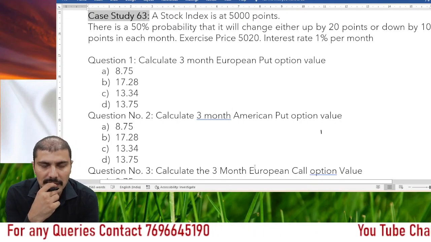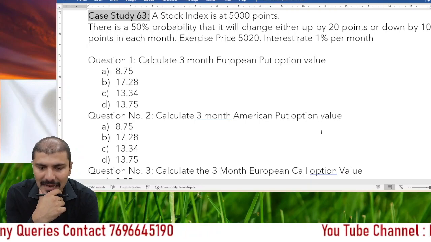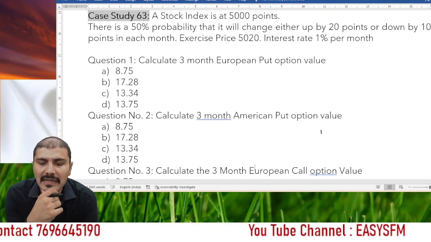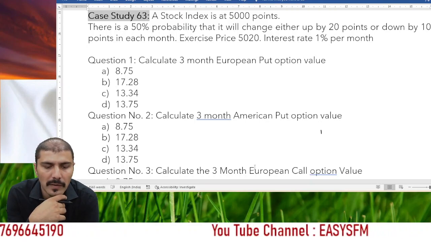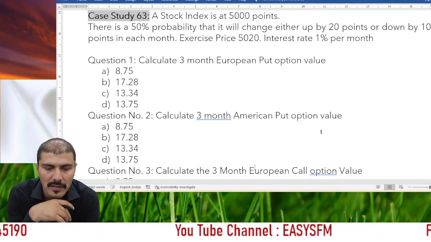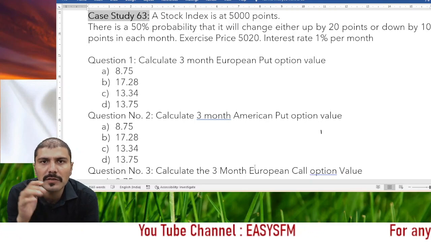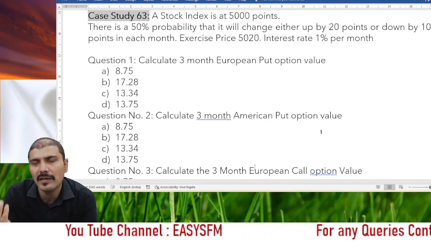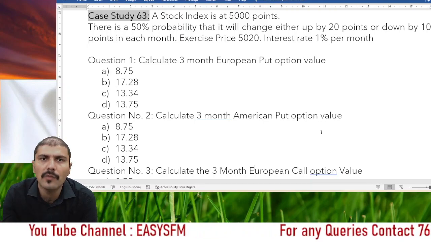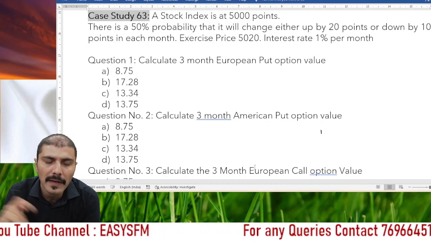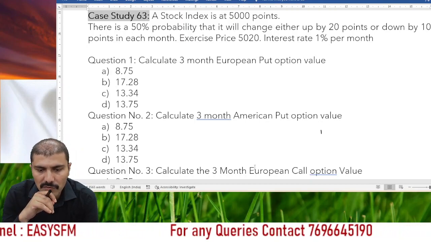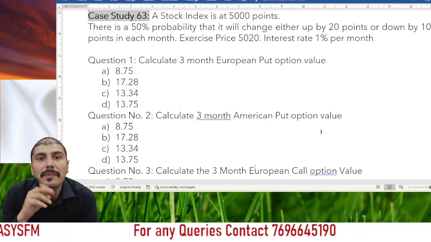Case study number 33. A stock index is at 5,000 points. There is a 50% probability that it will change either up by 20 points or down by 10 points in each month, right? Some of the members have shared with me the question with 200 points up and 100 points down. Please check in your exam whether it is 200 or 100. Obviously the answer will change, the concept will not, right? In each month's time, exercise price is 5020, interest rate is 1% per month.